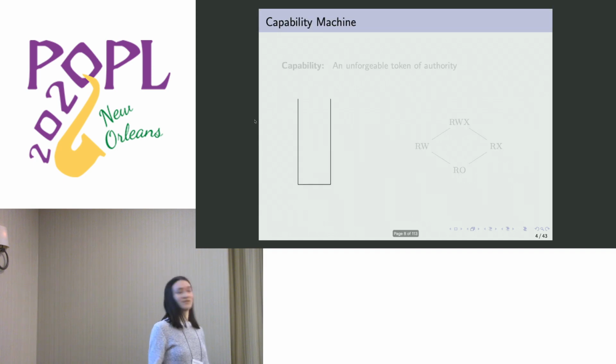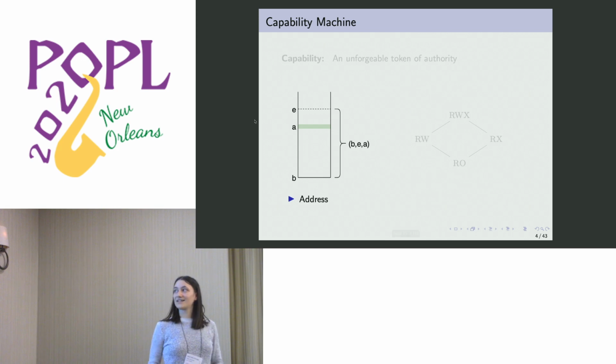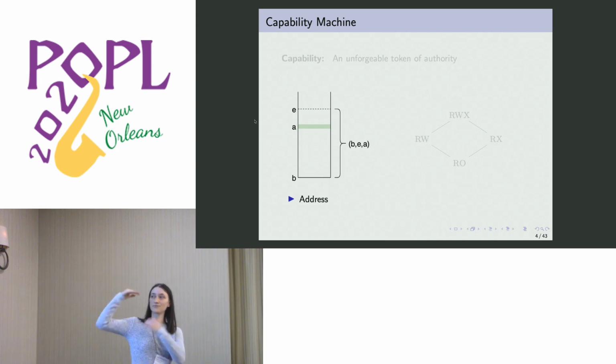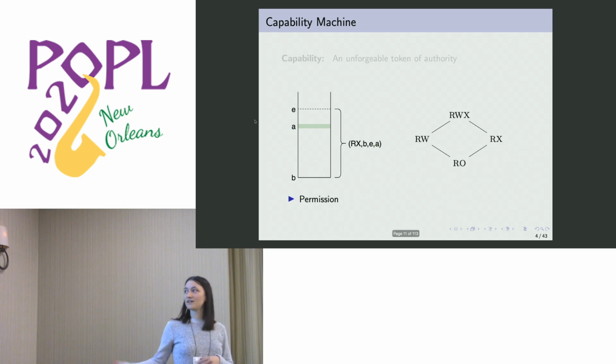So first, what are capability machines? For that, we need to define what a capability is. So here's an image of memory. First, a capability has a range of authority. Here, this capability lets you touch memory from B to E. Next, it actually points to an address in memory, here A. Note that here the address is within the range of authority, but it may very well be outside, in which case we cannot use the capability to use A for anything, because we don't have authority over it. Then it also has a permission.